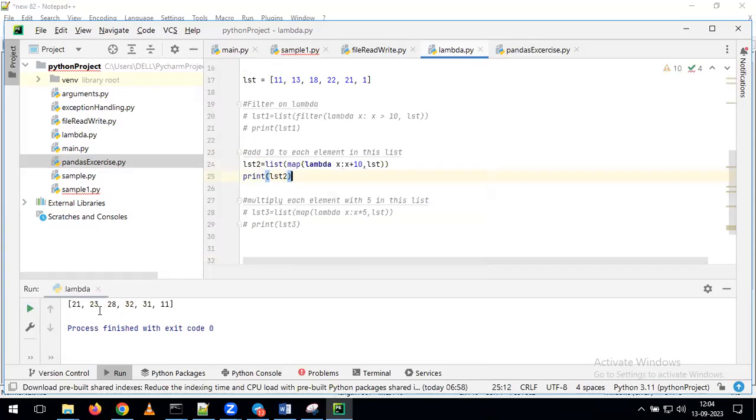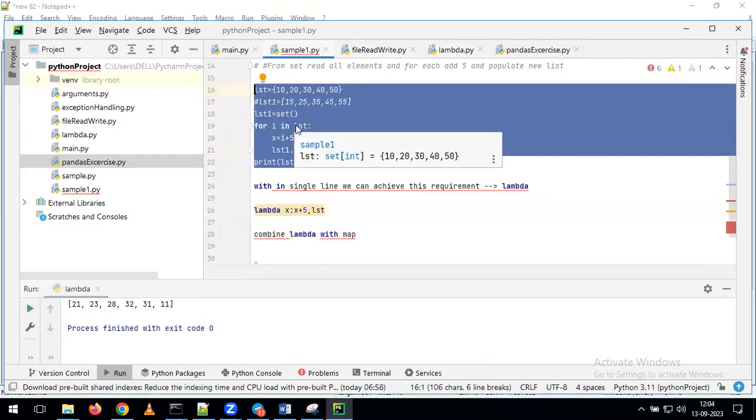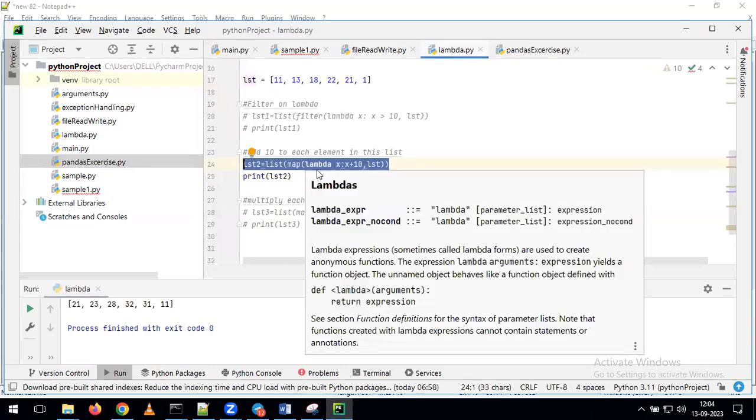So what's happening? Simply we are getting the output as 21, 23, 28, 32, 31 and 11. That is the way we are going to get the data. Now if you want to perform the same operation, we can write the lines of code like this also. But comparatively, observe here, compared to this one and this one, which is the simplest one? Here, in a single line, we can achieve the code.